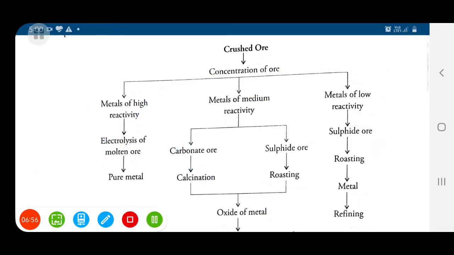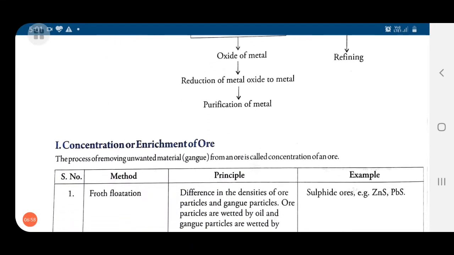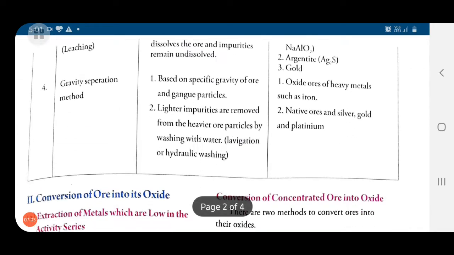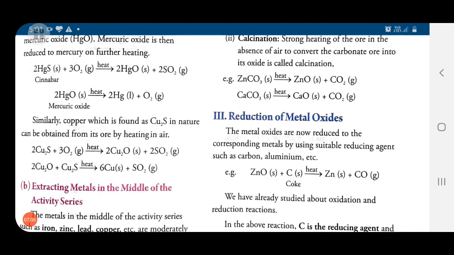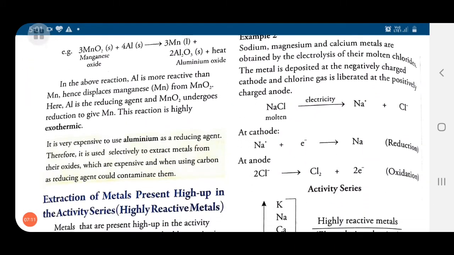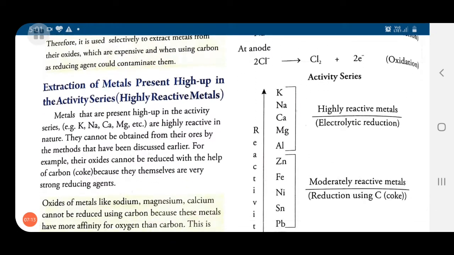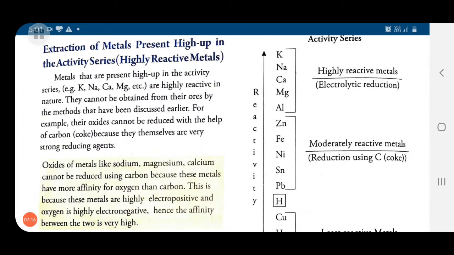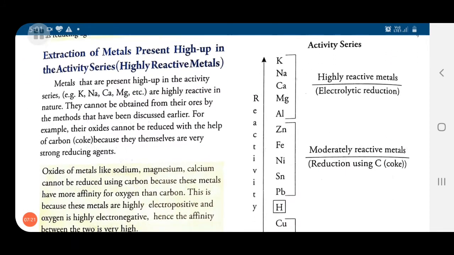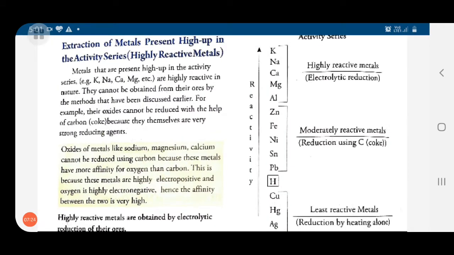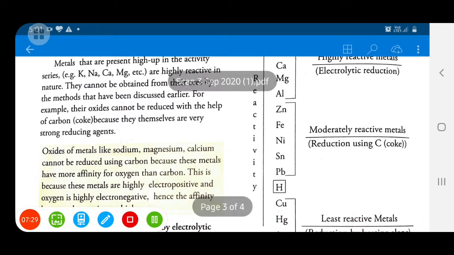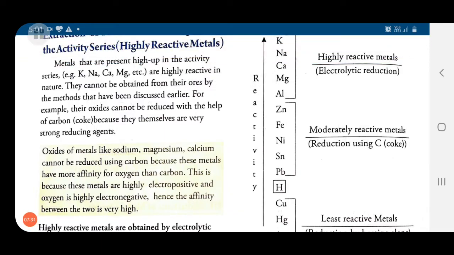So children, this is just an idea about the process of extraction of metal. Now let us see, suppose we are having a metal which occurs high in the reactivity series. First of all, you can see the metals which occur high in the reactivity series. See the activity series, everyone, this is going to revise your previous topic also. Highly reactive metals start from potassium, sodium, calcium, magnesium, aluminium.